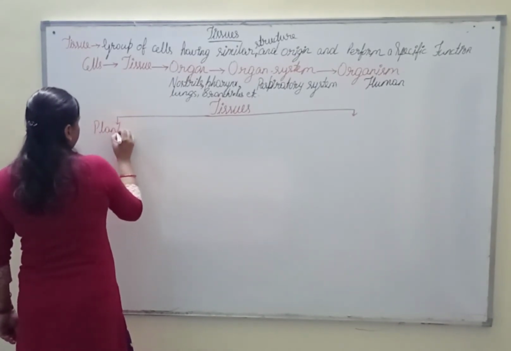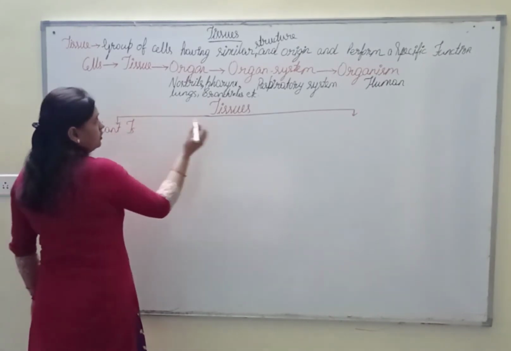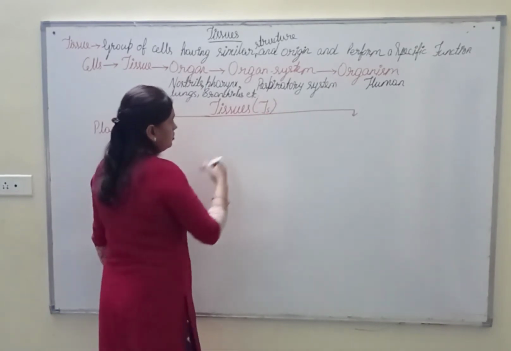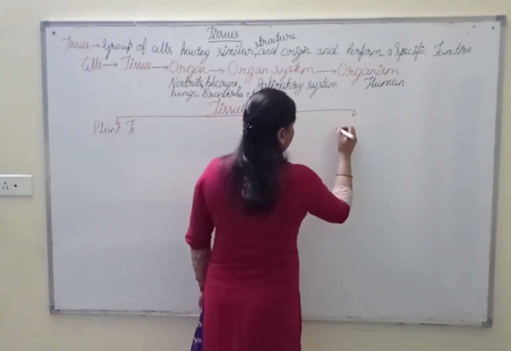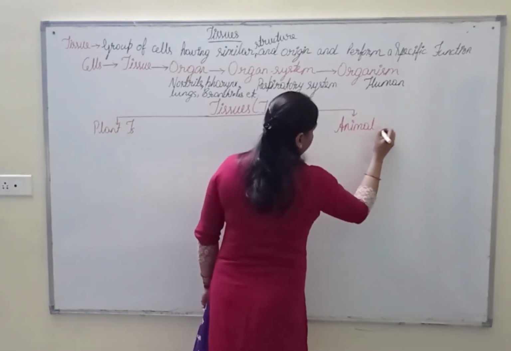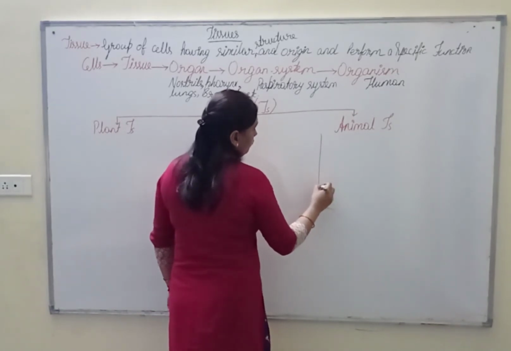Tissue can be written in short as TS. So this is plant tissue and this is animal tissue. These animal tissues are of 4 types.